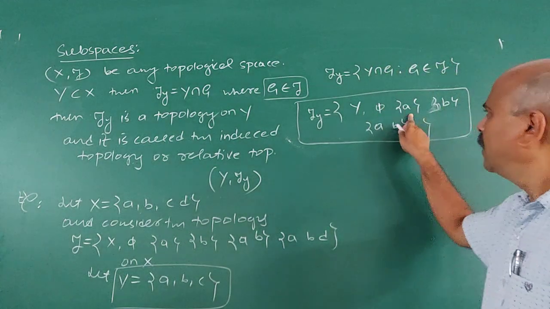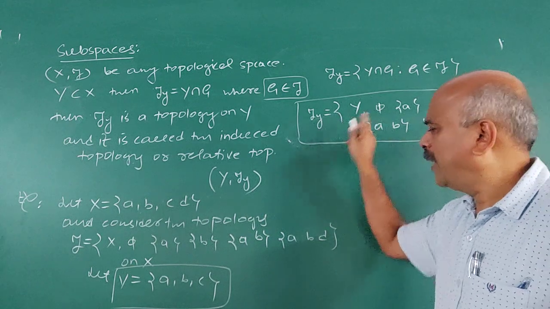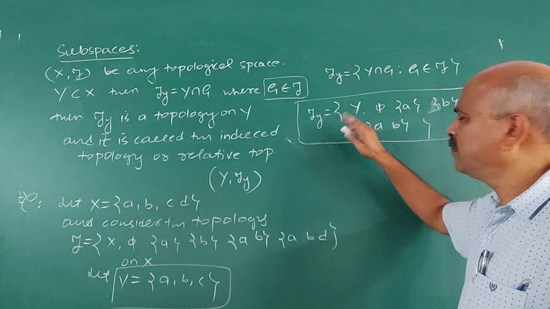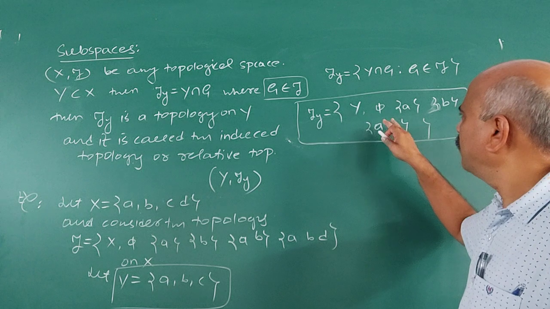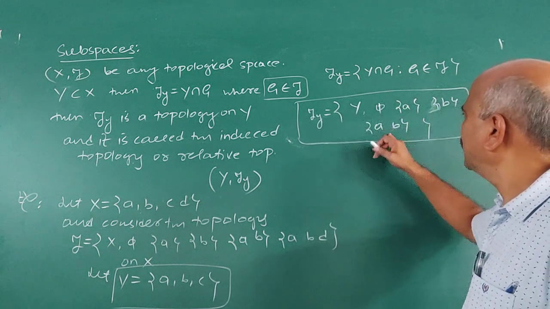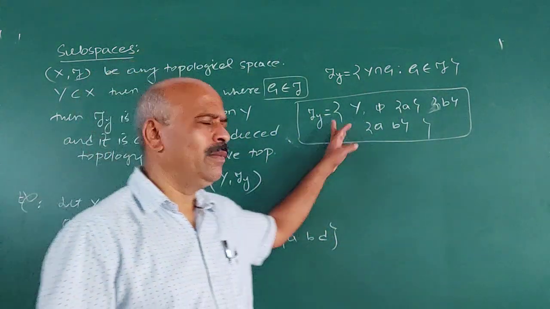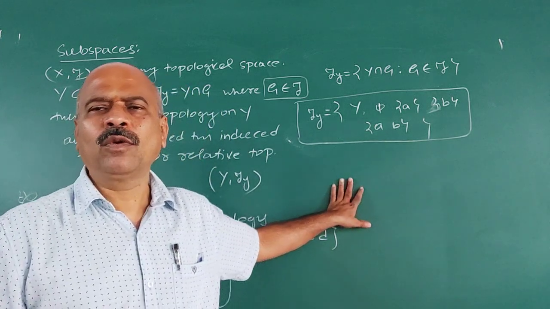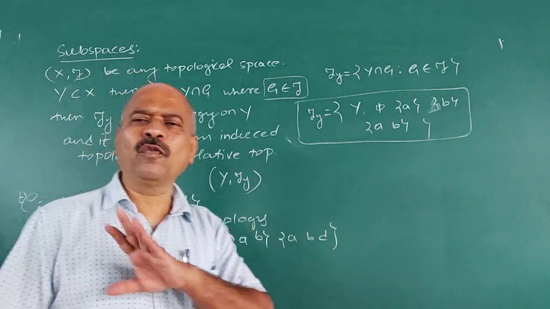The first two axioms of topology are that Y must belong to tau Y and phi must belong to tau Y, and every union of members of tau Y must be a member of tau Y. What is the union? A union B is AB. And intersection: A intersection AB is A, B intersection AB is B. Therefore, every union of members of tau Y is again a member of tau Y, and finite intersection of members of tau Y is again a member of tau Y. Therefore, tau Y is a topology, and you need not verify this.